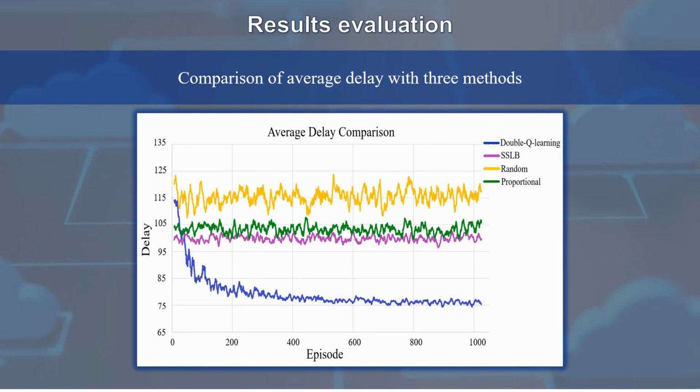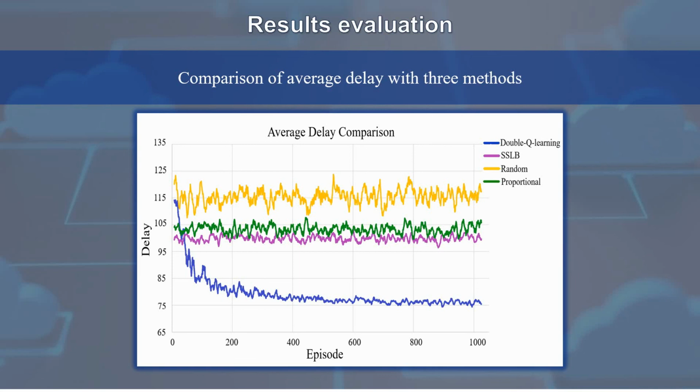As shown in this figure, the assignment of tasks based on the double-Q learning algorithm with the proper distribution of tasks among fog nodes has enabled the nodes to process the task faster, and as can be seen, the average delay in the proposed method has improved dramatically compared to the other methods.